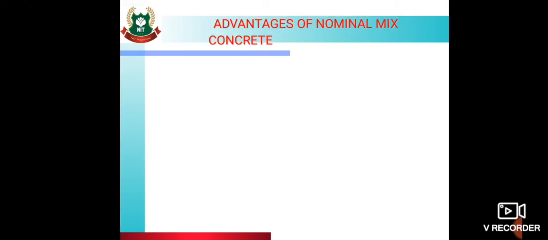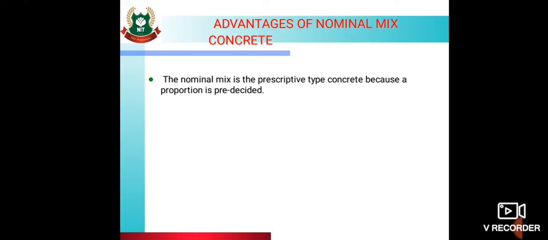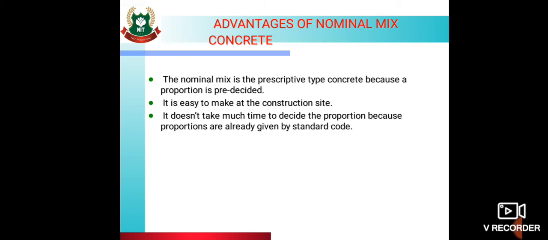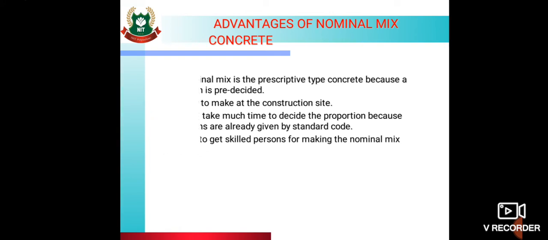Then the advantages of nominal mix concrete. The nominal mix is the prescriptive type of concrete because the proportion is pre-decided. Then it is easy to make at the construction site. It does not take much time to decide the proportion because proportions are already given by the standard code. Then there is no need to get a skilled person for making nominal mix concrete.